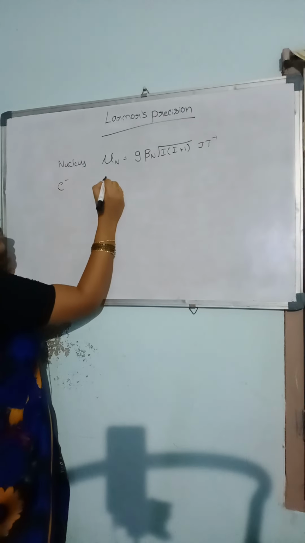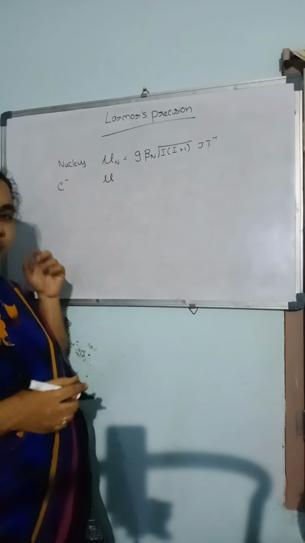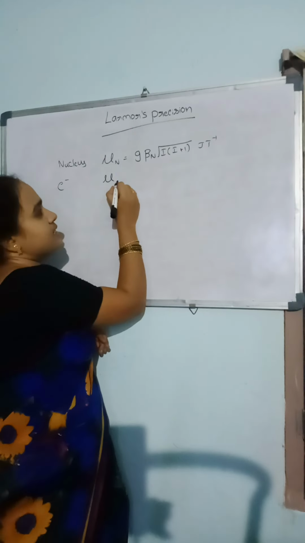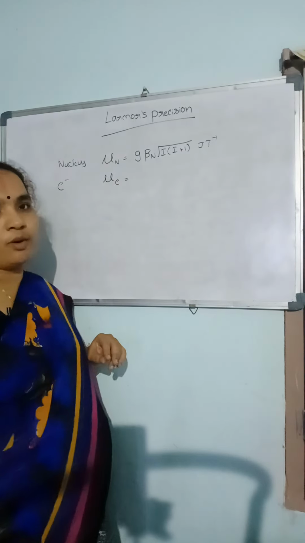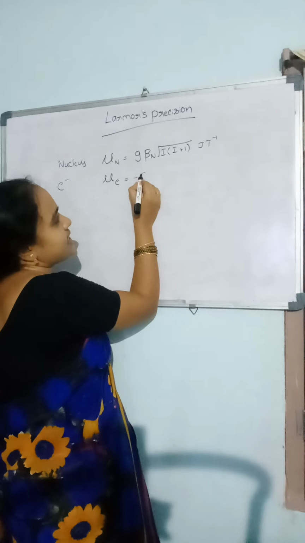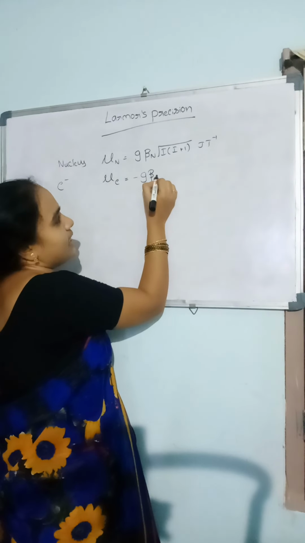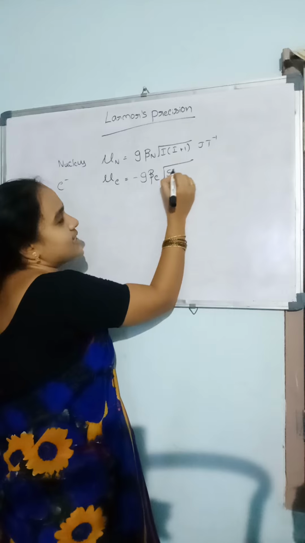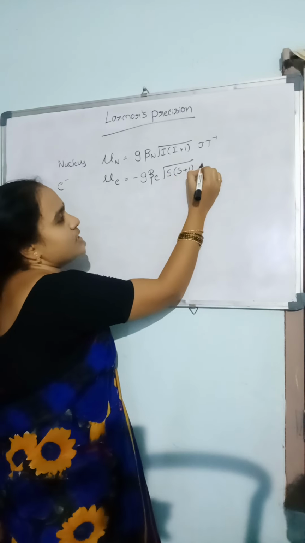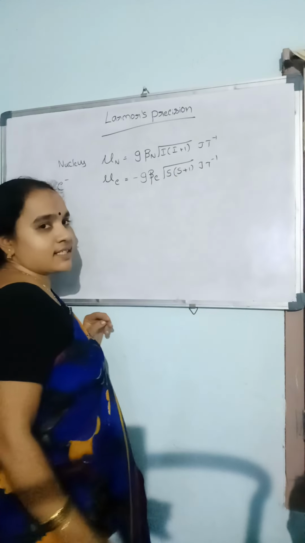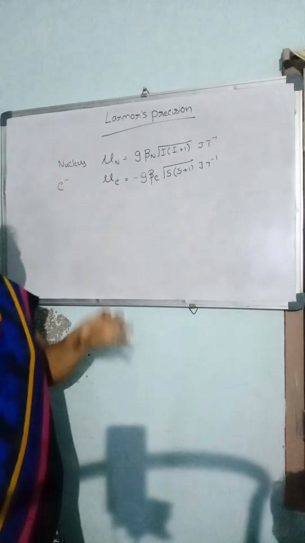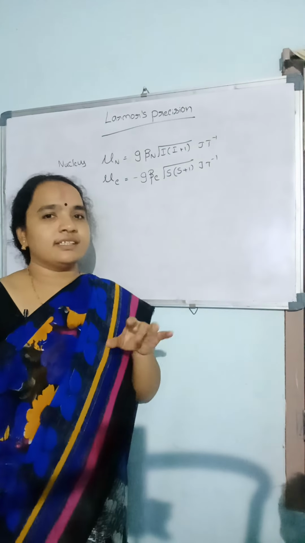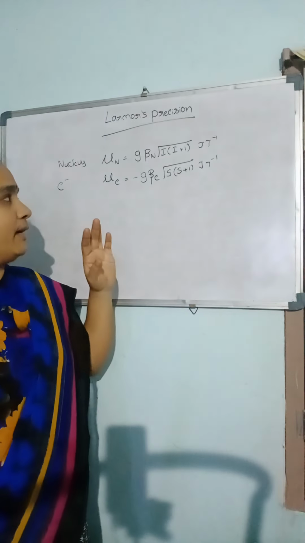Similarly, the electron is also a spinning particle. It possesses a magnetic dipole moment given as minus g beta e root of S into S plus 1 joule per tesla. So every spinning particle possesses some magnetic dipole moment.